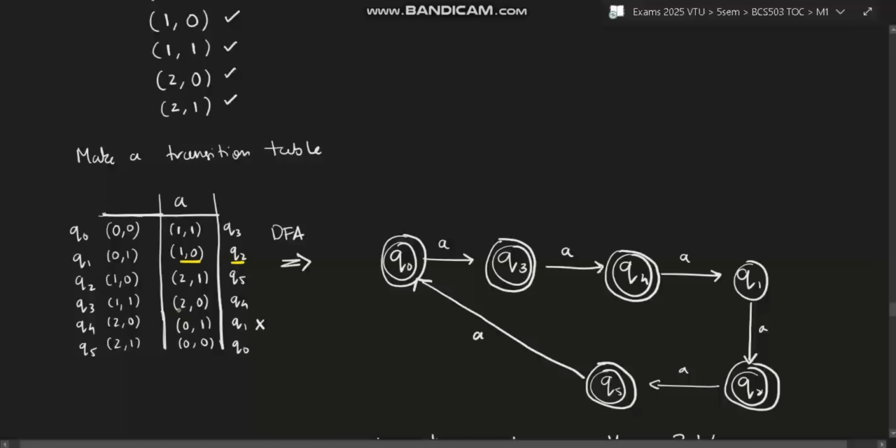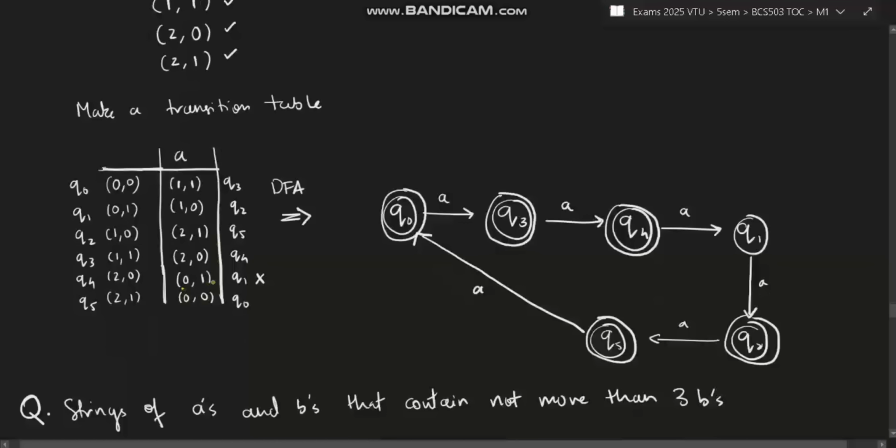After you have done all of this, which state is not going to be accepted? This state is the one which is not going to be accepted. In the final state, after it goes to A, 0 1 is not going to be accepted. Rest of the states are accepted, means they will be final states. So the only state which will not be a final state is Q1. So the same thing, you will write Q naught to Q3.